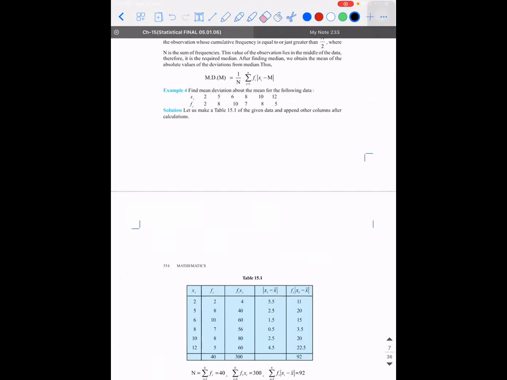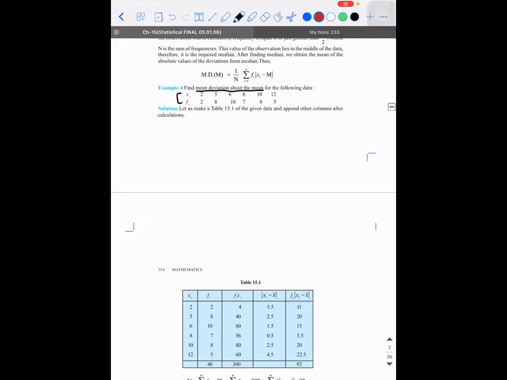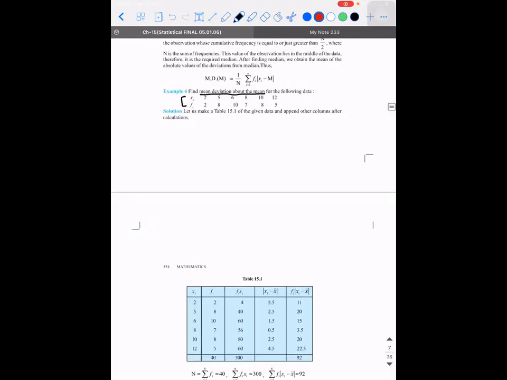Okay. Now see, here they're asking to find the mean deviation about the mean. So what is our data? What are the steps to be followed? For what kind of table do we need to look? What is the kind of table they have given here? You need to categorize it. Is it discrete data or a discrete frequency distribution?